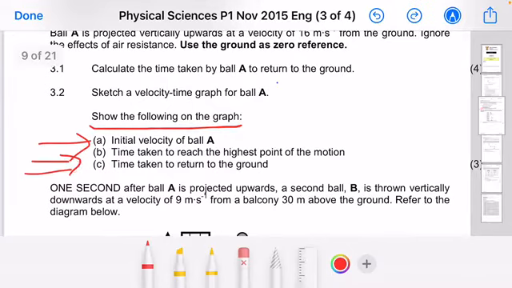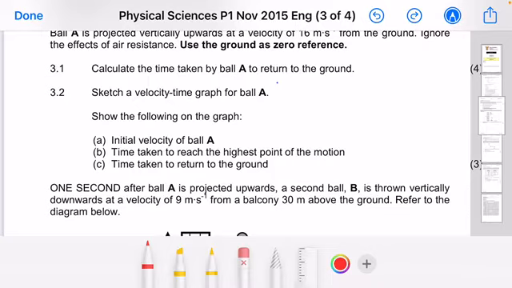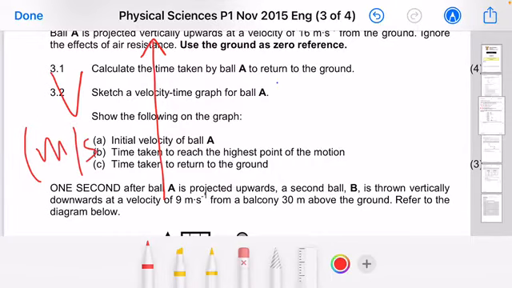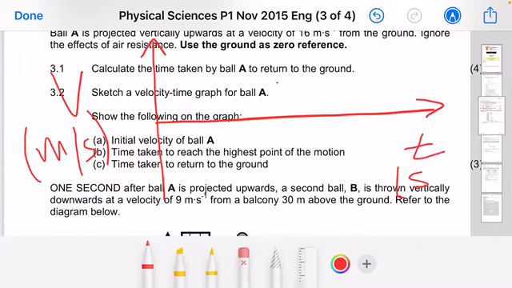Let me just quickly give you an idea of how your graph might need to look. Obviously, you've got your y-axis, which represents velocity, in brackets, in meters per second. You also need the x-axis, which shows time, in brackets, in seconds.